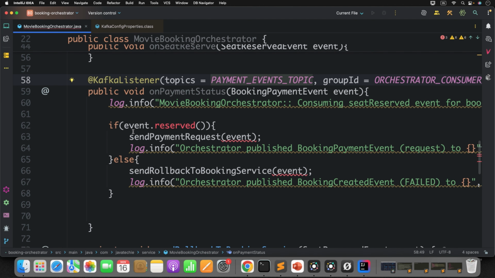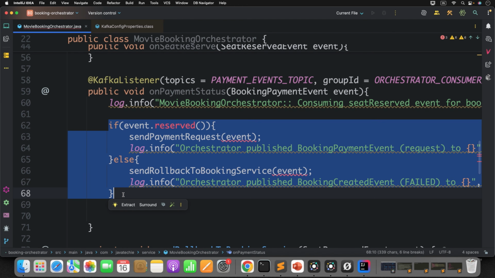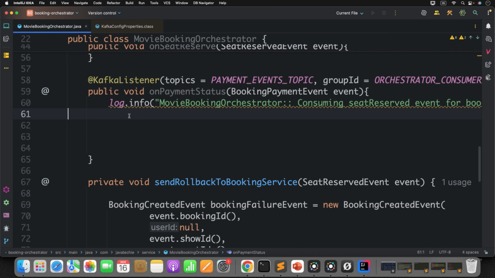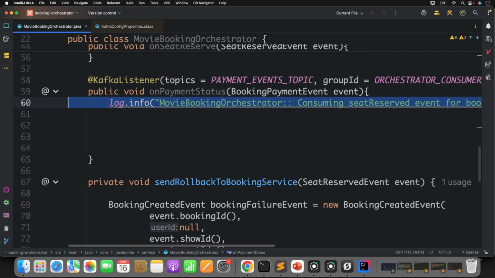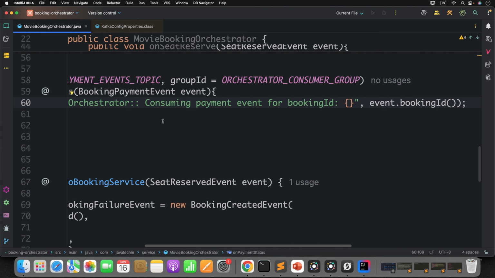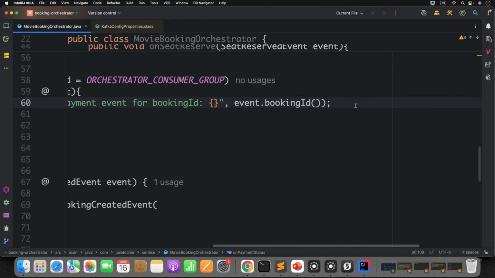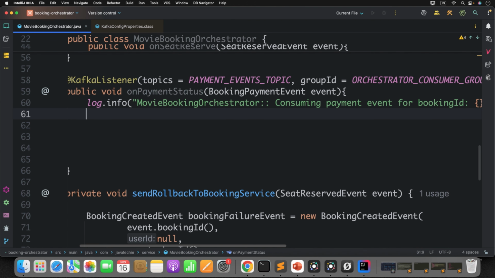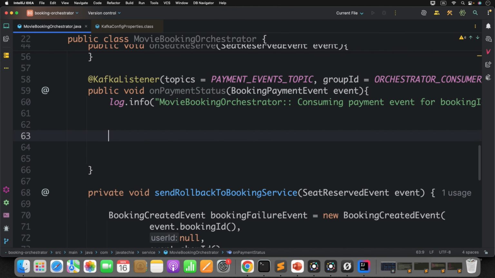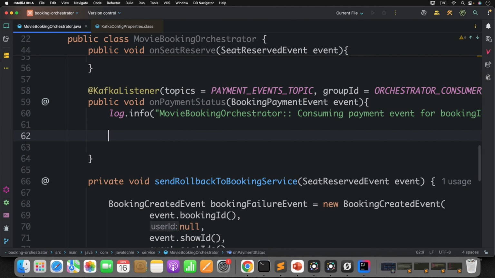Let me remove this and first update this, otherwise we'll be confused by seeing the log. Consuming payment for this. Now you have the booking payment event, and the orchestrator needs to check whether the payment event succeeded or failed.